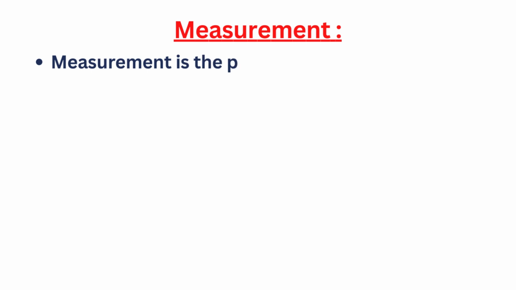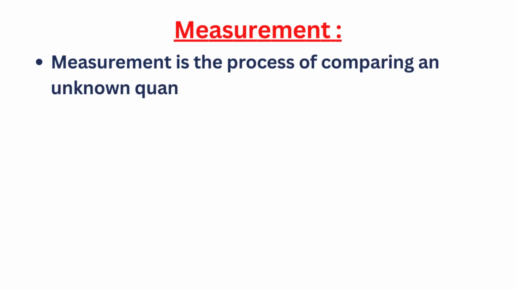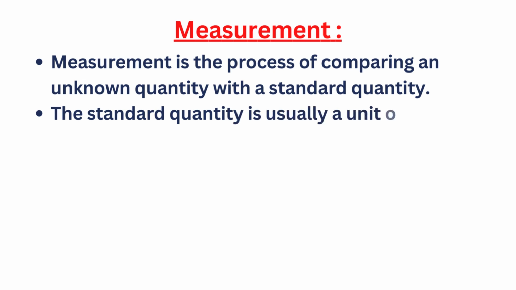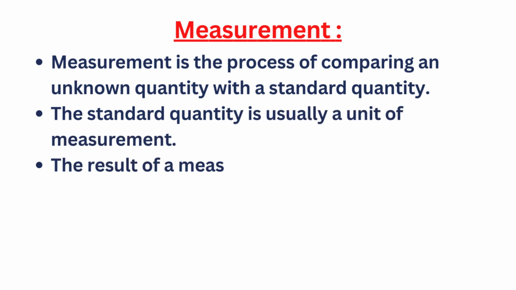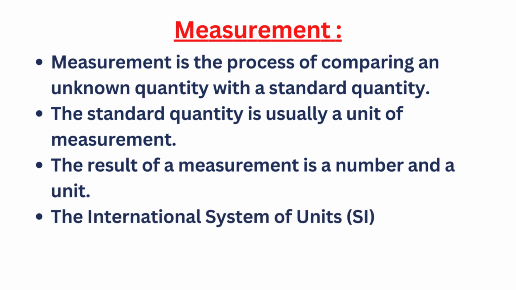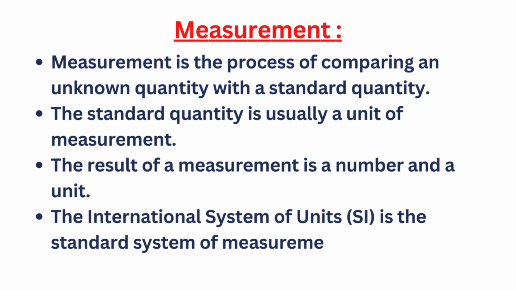Measurement. Measurement is the process of comparing an unknown quantity with a standard quantity. The standard quantity is usually a unit of measurement. The result of a measurement is a number and a unit. The International System of Units, SI, is the standard system of measurement used in science.